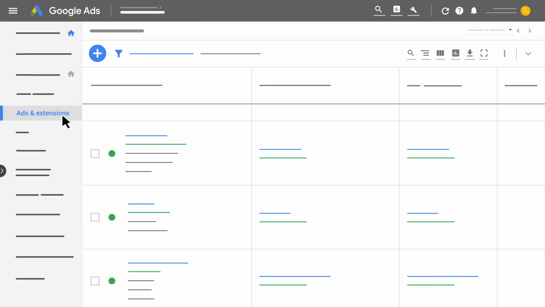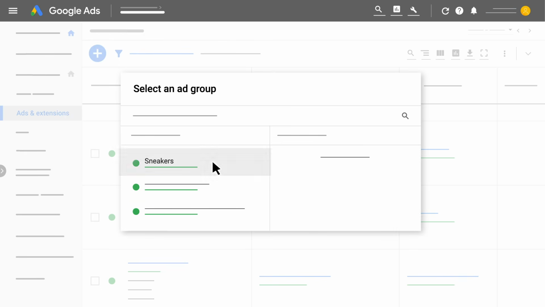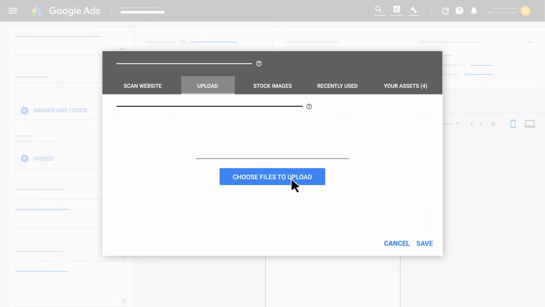To create responsive display ads, go to your Google Ads account and click on Ads and Extensions in the right navigation menu. Click the plus button. Select your display ad type. Select the campaign and ad group for this ad. Add and save your images.